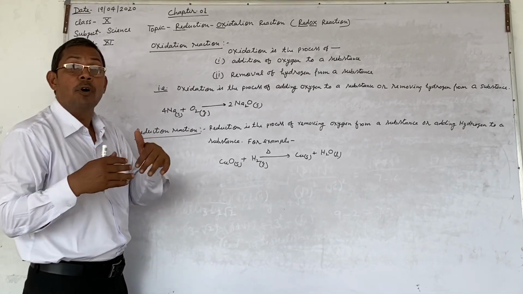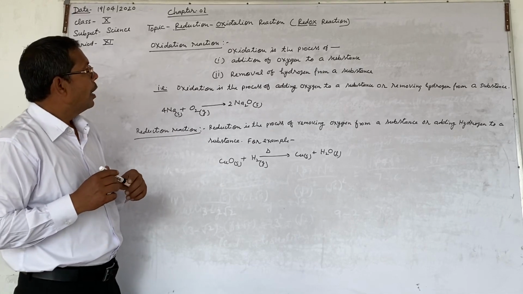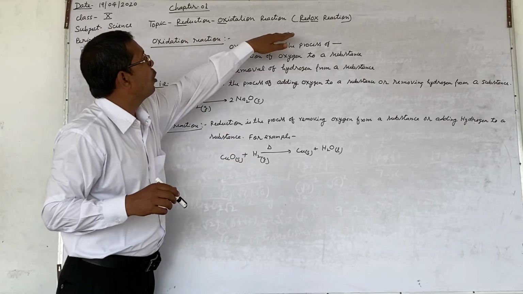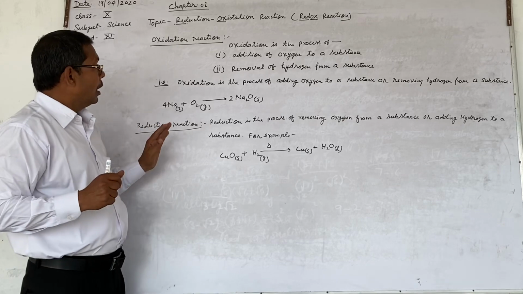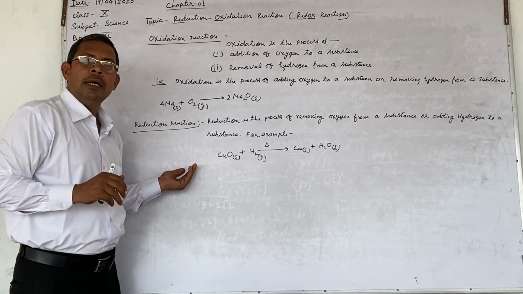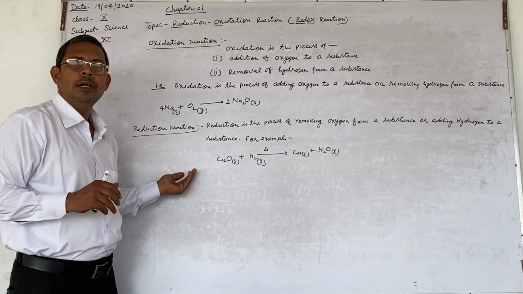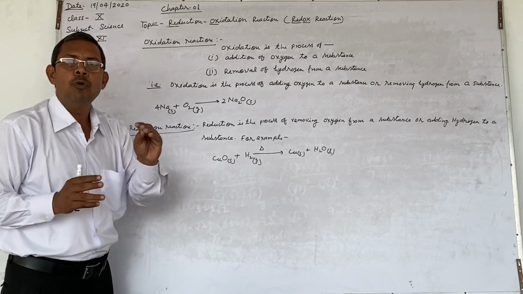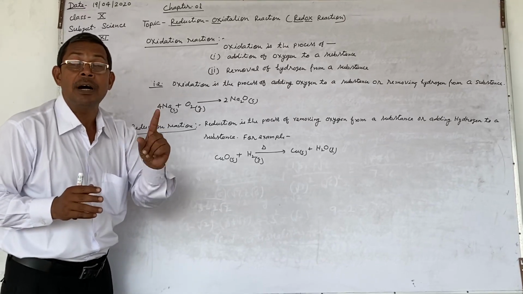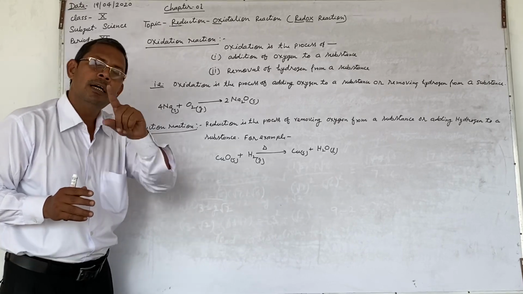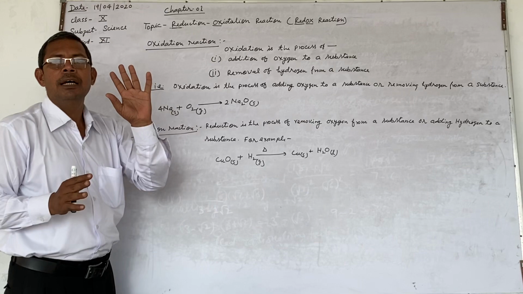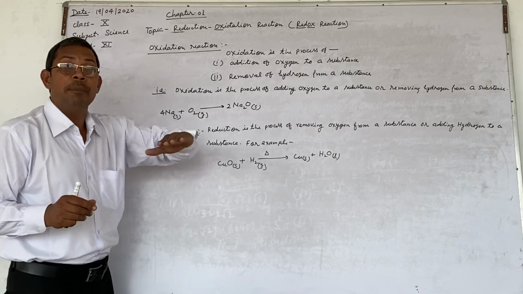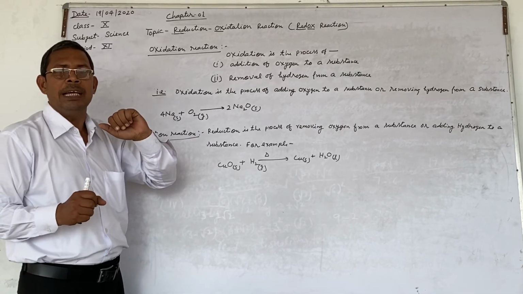See some modern concept regarding this. And before knowing the modern concept, I want to tell here that the redox reaction, that is oxidation and reduction reaction, do not take place separately. There is no independent existence of either oxidation reaction or reduction reaction. Oxidation and reduction reactions go together, a simultaneous process, right?